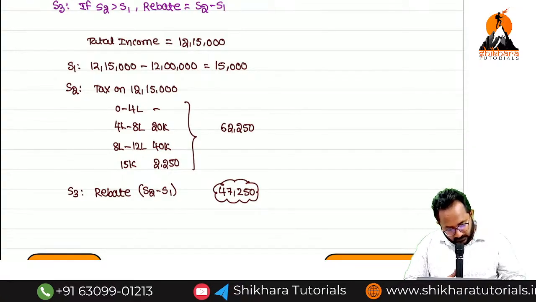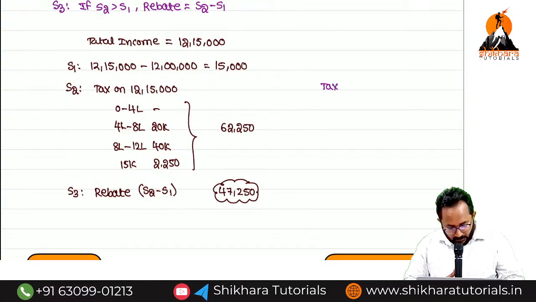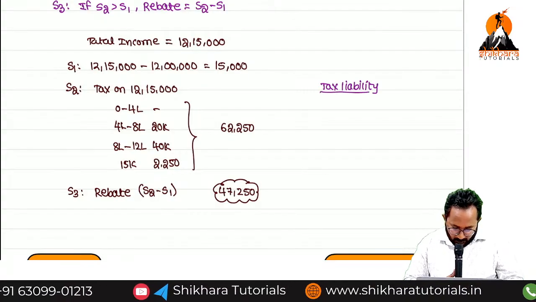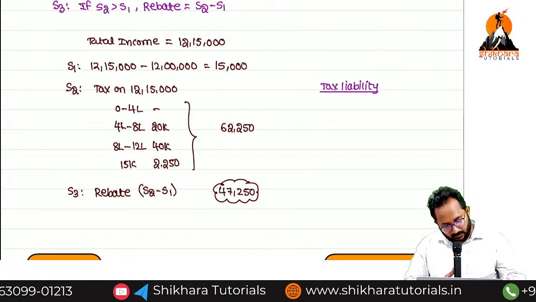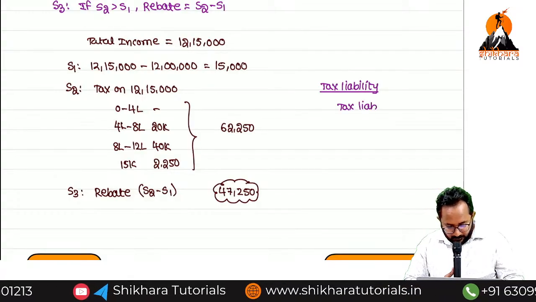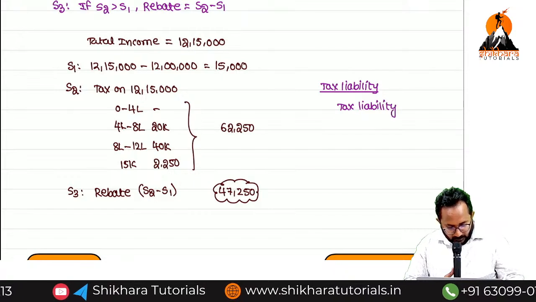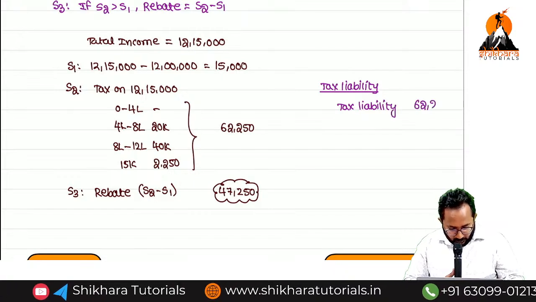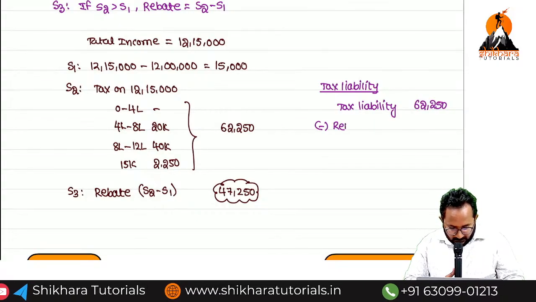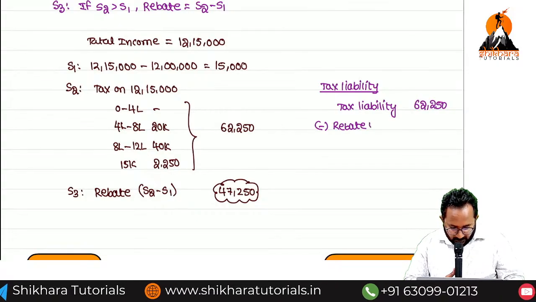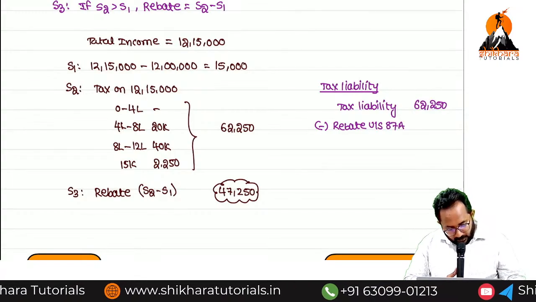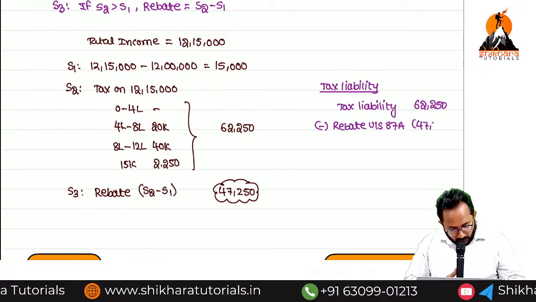Just here I am calculating the tax liability, ma. What is the tax liability you are required to pay normally? Generally 62,250. But minus rebate under section 87A, how much will it be? 47,250.